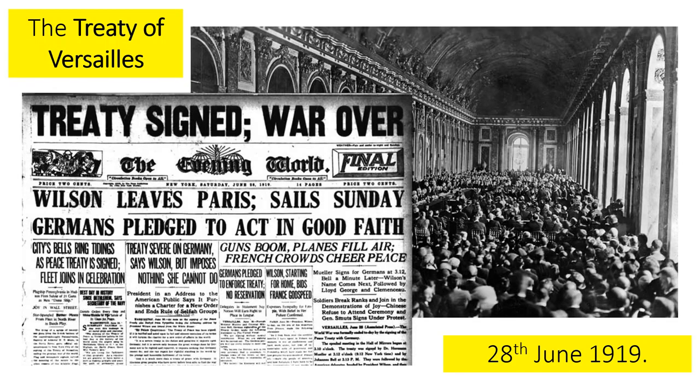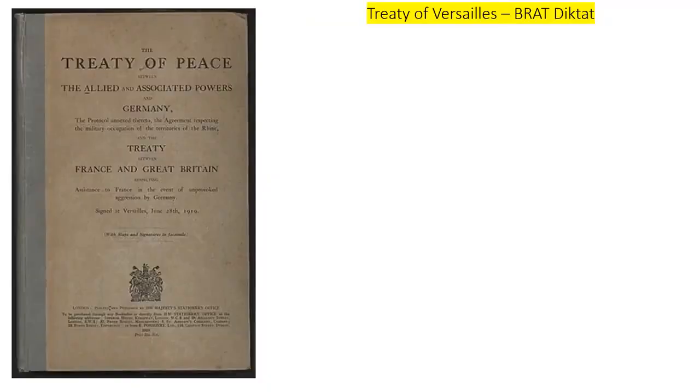Okay, so let's begin. The Treaty of Versailles was signed in the Palace of Versailles, just outside Paris, by the Allied representatives of Britain, France and America, and also a representative from Italy. Germany was not invited to take part in the negotiations. It was signed following months of discussions on the 28th of June 1919, exactly 5 years after the assassination of Franz Ferdinand, which triggered the First World War.